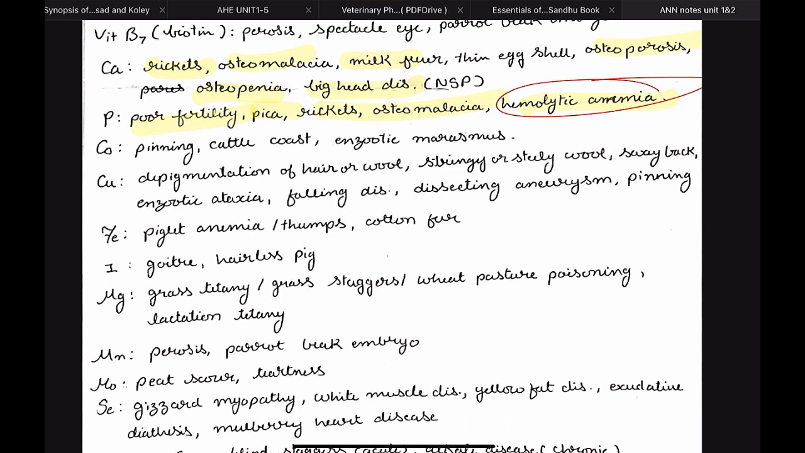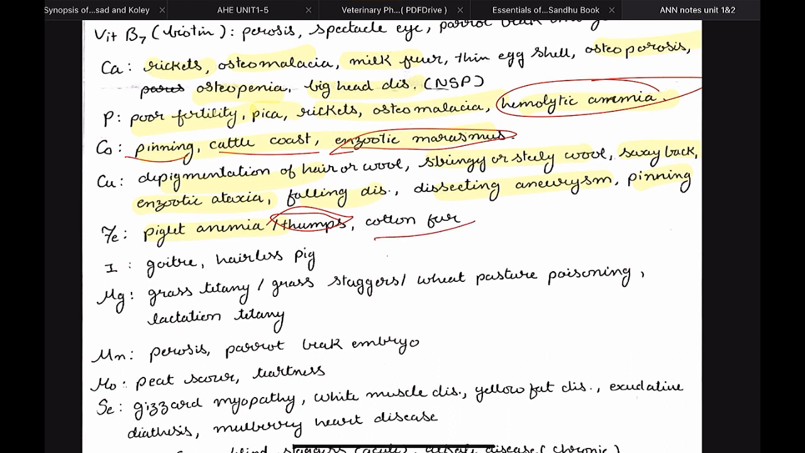Then cobalt, deficiency of cobalt will lead to pining, cattle coast, and enzootic marasmus. Very important names. Then copper will lead to depigmentation of hair, stringy or steely wool, swayback disease, enzootic ataxia, falling disease, dissecting aneurysm, and pining. Then iron will lead to piglet anemia, which is also called as thumps. Very, very important point. It is often asked as an SAQ, often asked as an OT. And I've also discussed this in my video about anemia.